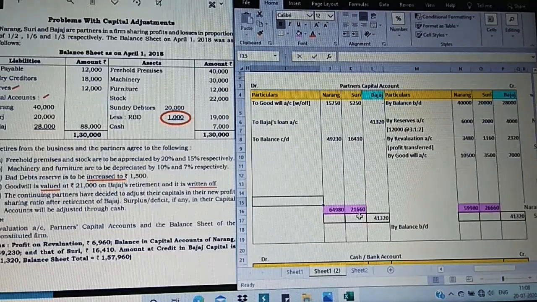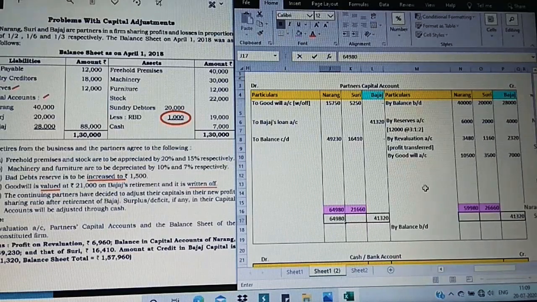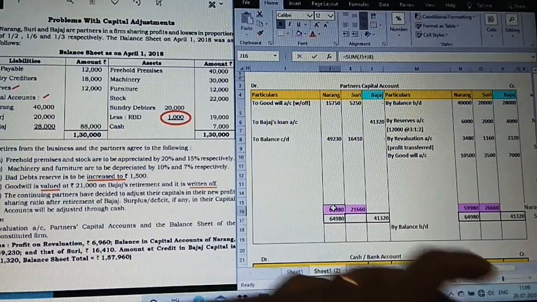Now first let us observe Narang's. Comparing Narang's debit and credit, which side is greater? Debit side total is 64,980. So which side is greater? That should be taken as the total. Now the same 64,980 is taken on the credit side.